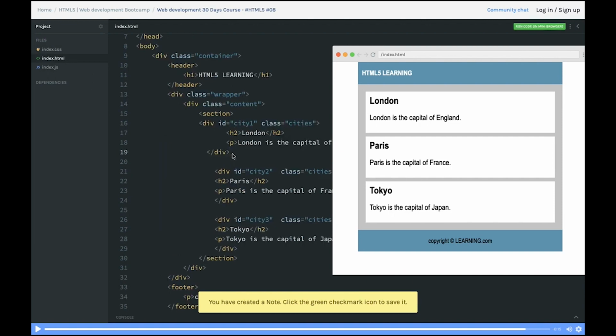Okay, I hope these things are clear now: how to style a class, how to style an ID, how to style an HTML tag, which can be h1 to paragraph tag, which can be simple section, header, footer, all these things. Okay, in the next video we'll try to ramp up this particular design a little bit more.